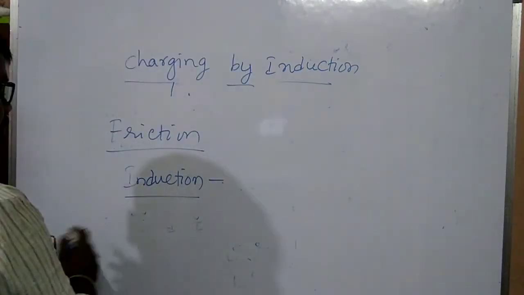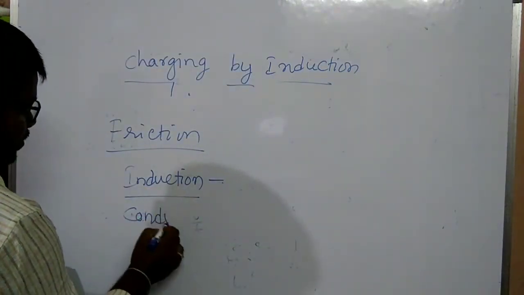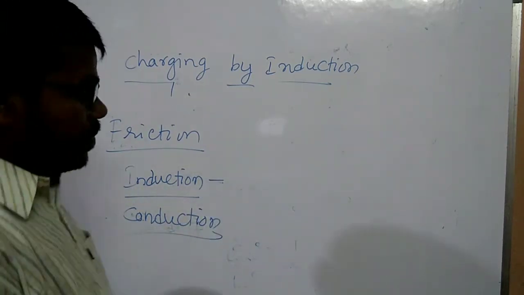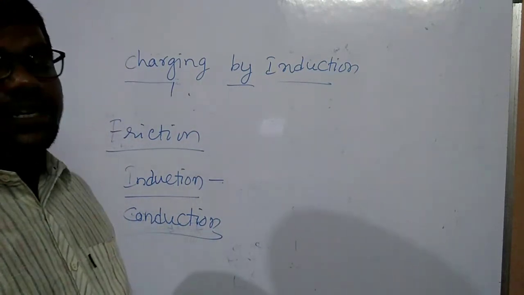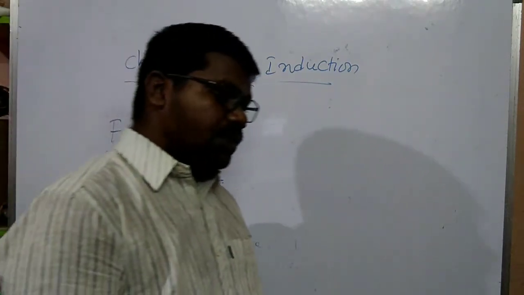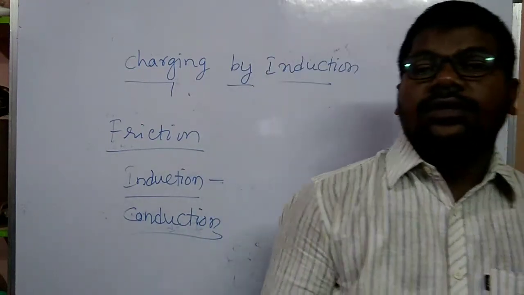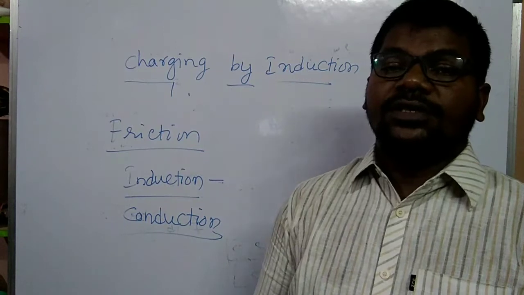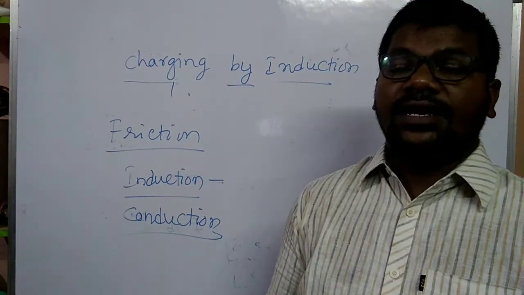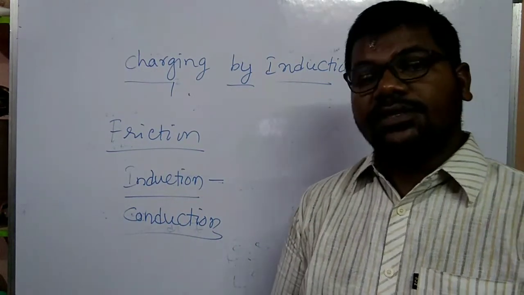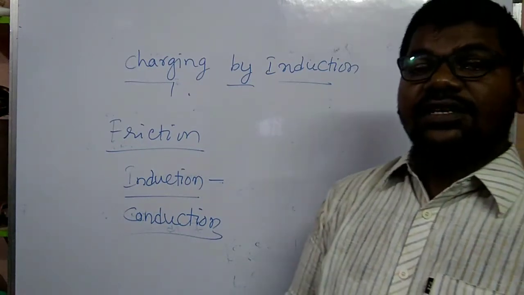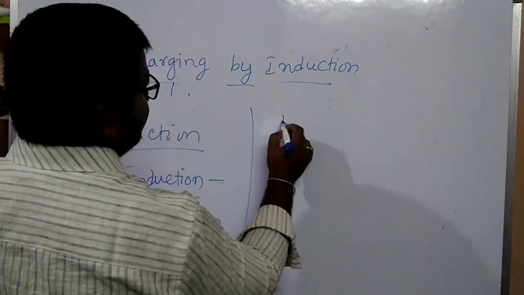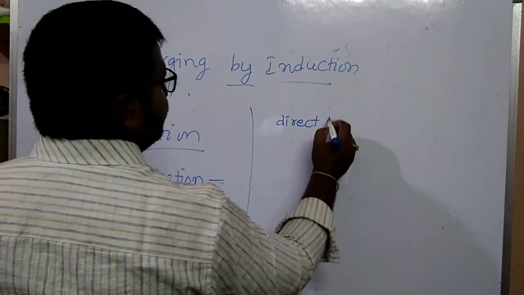Next, the conduction method. Conduction is the process of charging in which a charged body becomes uncharged, or an uncharged body becomes charged, with direct physical contact.